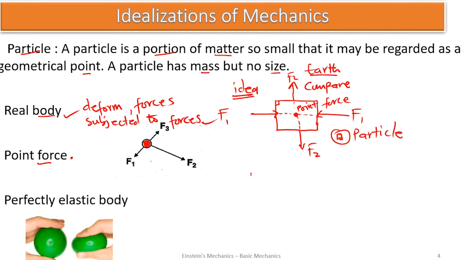So let me do this, and I have a force acting here, another force acting, another force acting, and another force acting. All these forces acting on a particle, this becomes a point, or they're acting at a point, a particular point.